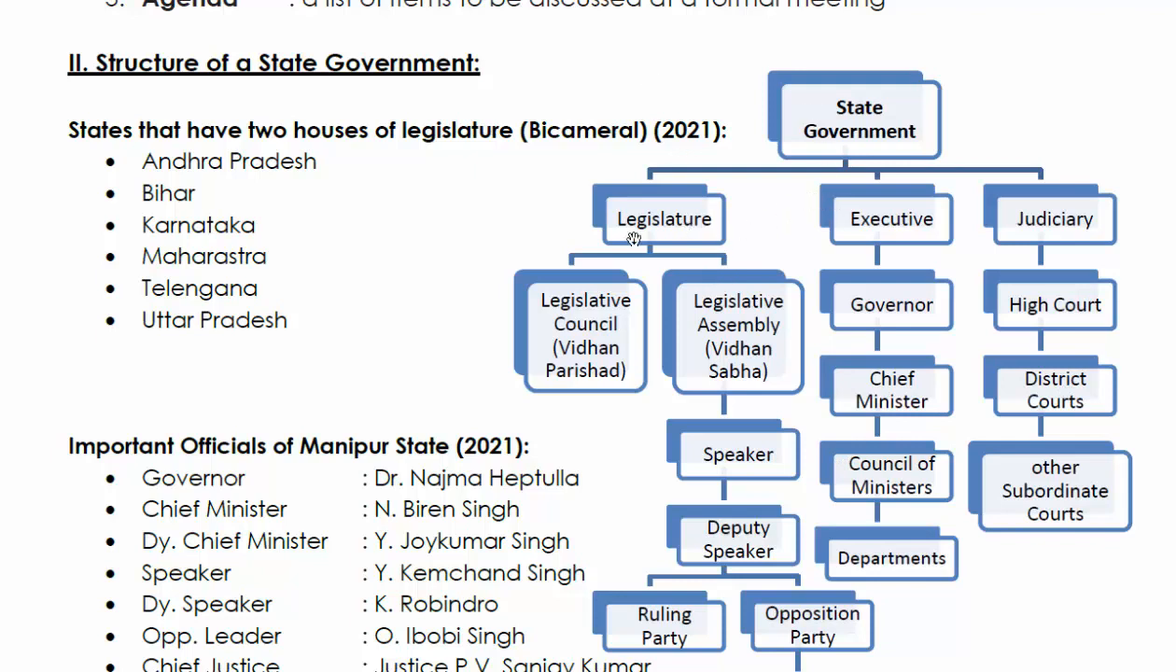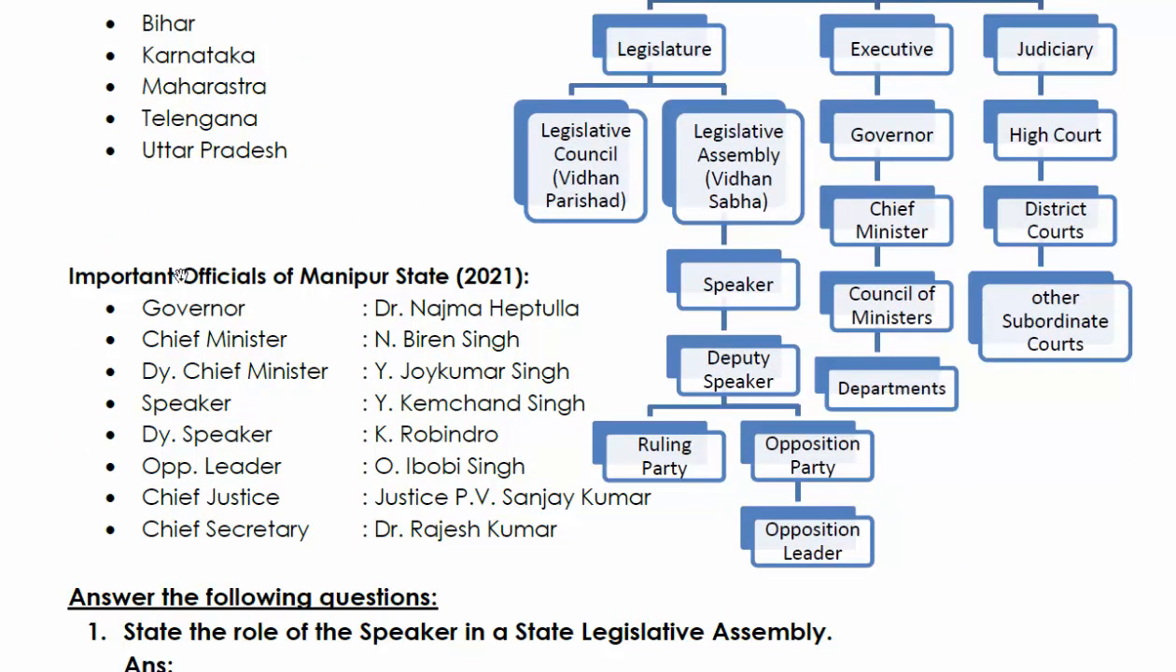And this is important: some of the important officials of Manipur state as per 2021. Governor: Dr. Najma Heptulla. I think recently she has been transferred. In her place there is one in charge, who is also the governor of Sikkim, whose name is Ganga Prasad. Don't forget. Now we don't have Dr. Najma Heptulla in Manipur. Previously she was, till July 2021, the governor of Manipur.